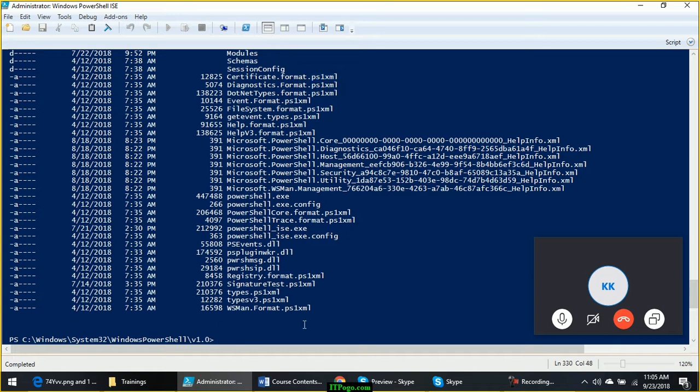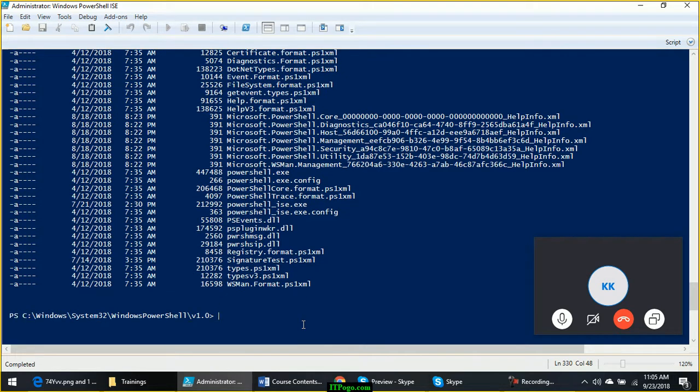Now let me show you how to check if the signature is correct or not. Instead of making changes to the original file, I have copied this file to signaturetest. I have created a copy of that file so that if accidentally I make some changes, PowerShell should not get affected. But whenever you are creating a copy of your script file, the signature will also get copied.